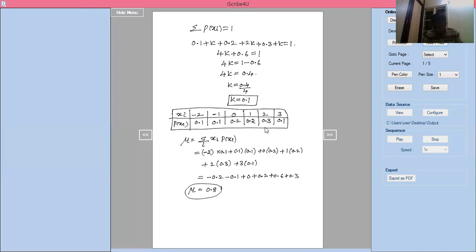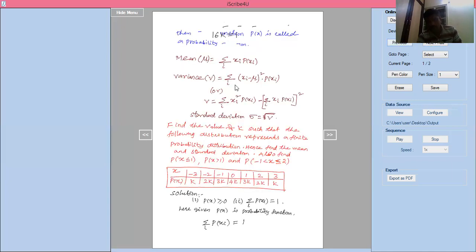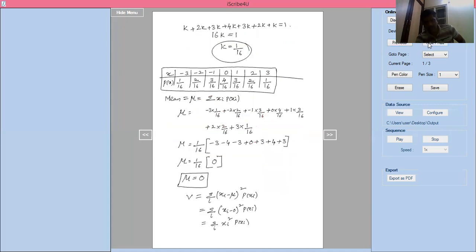Next, this is the mean. Now the variance sigma square. I told you two formulas, and we can use either one. Previously I used one formula; here I can use the one that is convenient for us. The summation of xi into p of xi is the mean, so I can write mu square here.